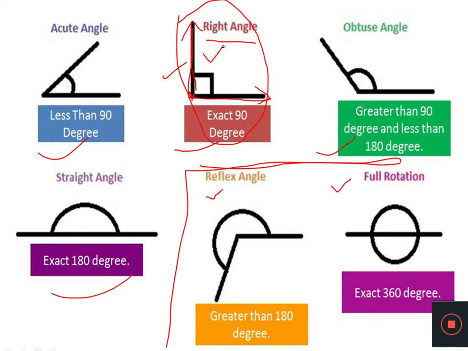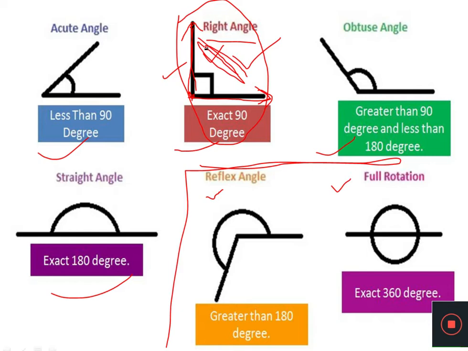After analyzing these basic points, we will try to understand the major component of this angle. Here you can see this is the one ray and this is the second ray. In between these two rays there is the gap or the space. This space helps us to understand the kind of angle. This space will decide which category the particular angle belongs to.